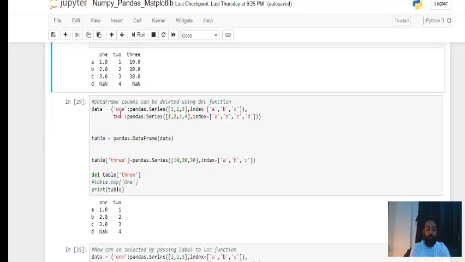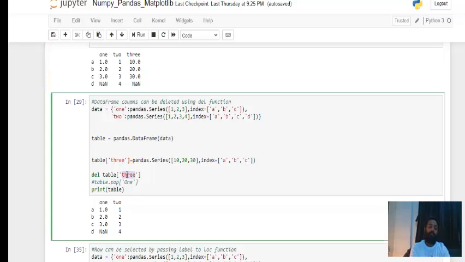The next one is again the delete part. The delete part is nothing, just pass the key value to the del function and pass the key value into that data frame. Here the data frame is table, and just pass the key value that you want to delete. So we pass 3 here, 3 will be deleted. You can see 3 is deleted.